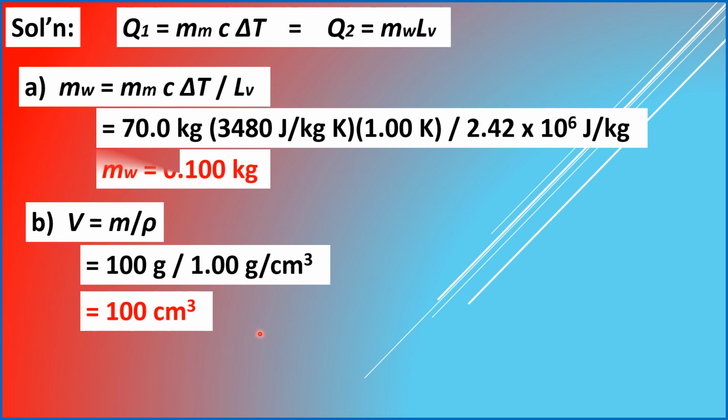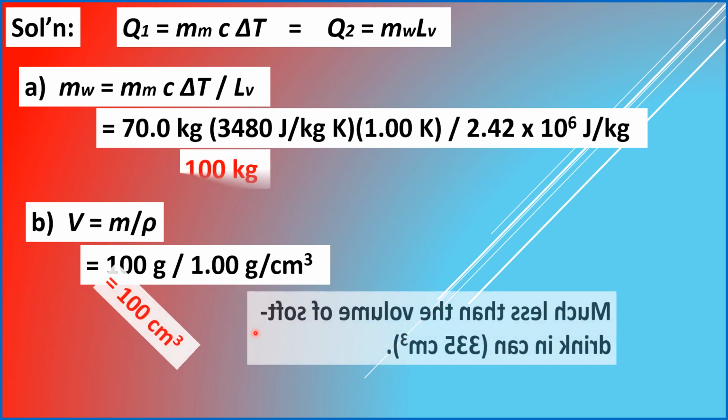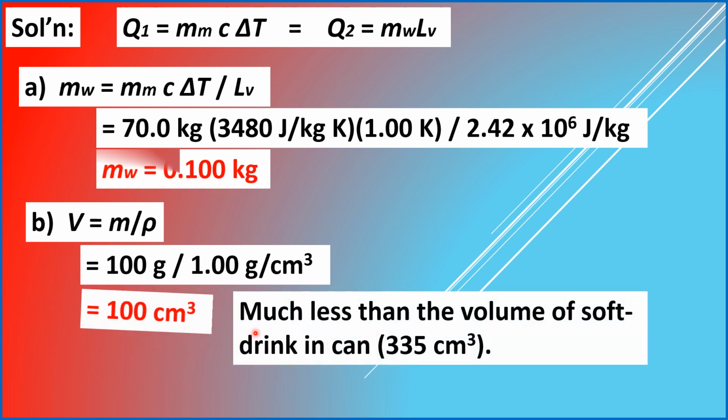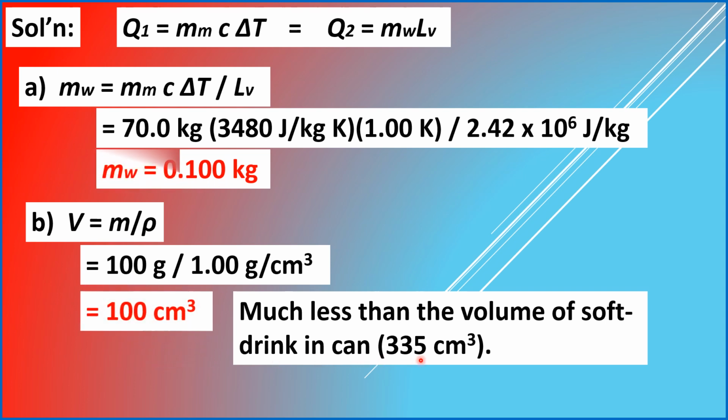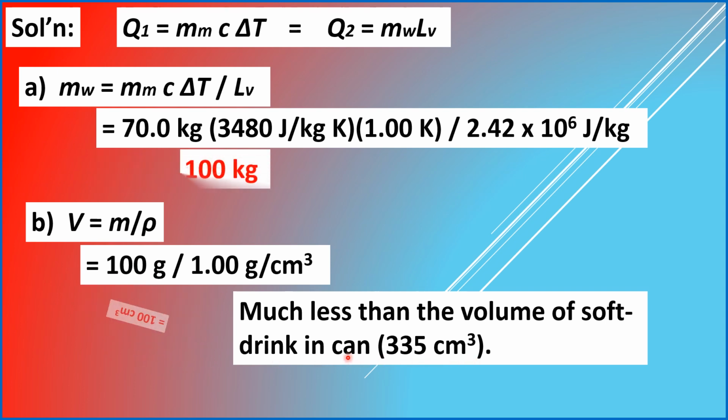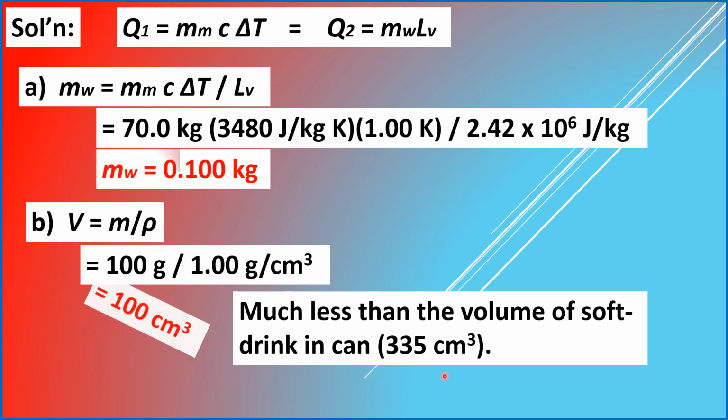Now, when compared to the volume of an ordinary soft drink can, which is 335 centimeter cube, we say that this amount of water is much less compared to the amount of soft drink that you might consume, if you're going to choose soft drink to cool yourself.